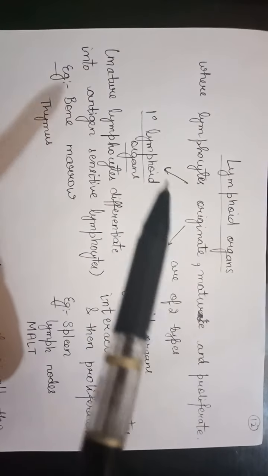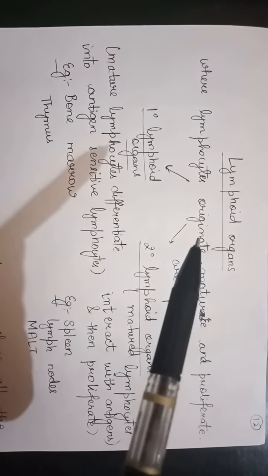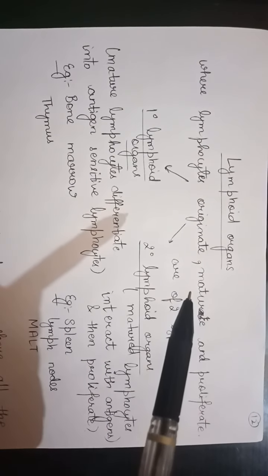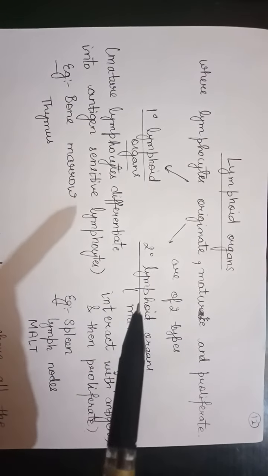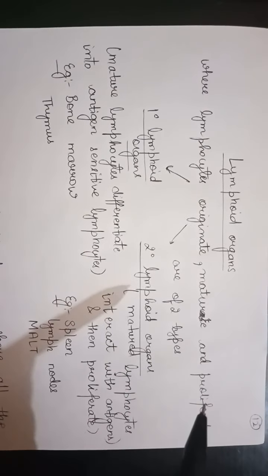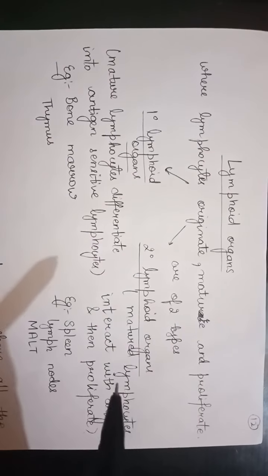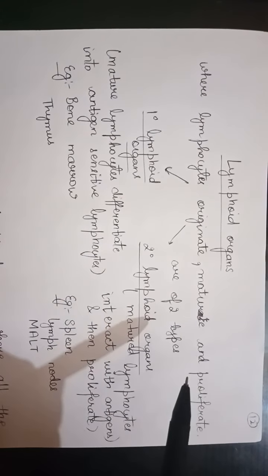Primary lymphoid organs are those organs where the lymphocytes originate and maturation takes place, and secondary lymphoid organs are those where these mature lymphocytes interact with the antigen and then proliferate.